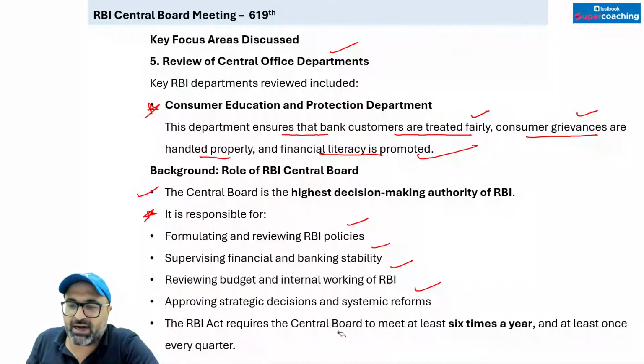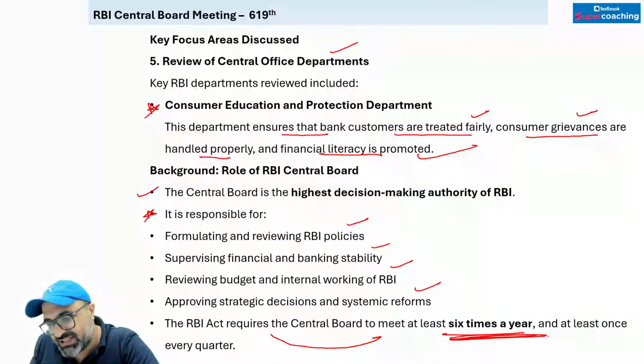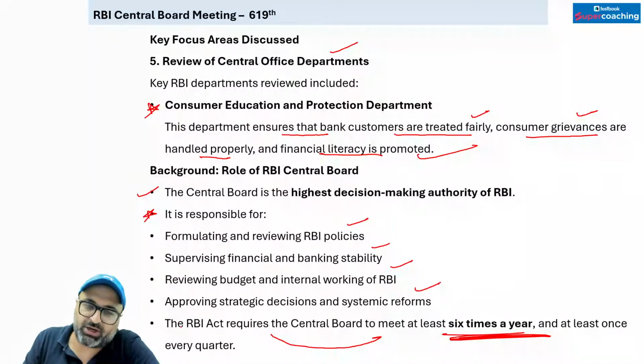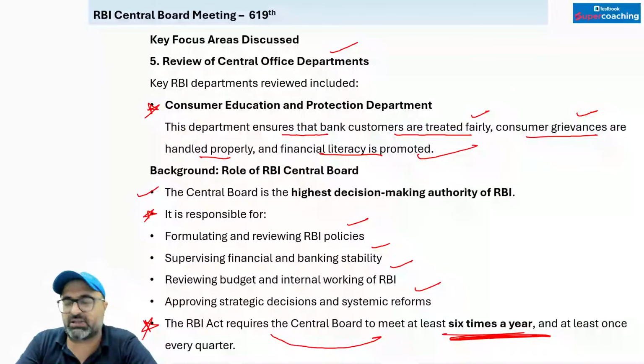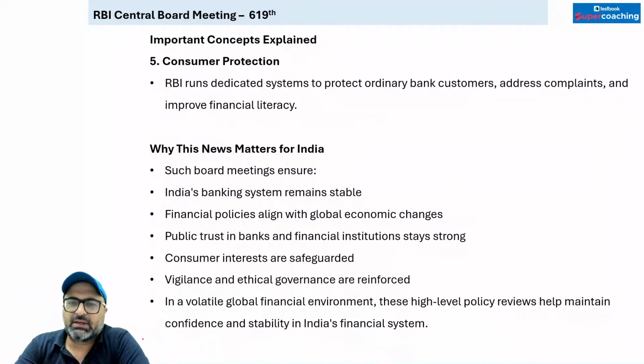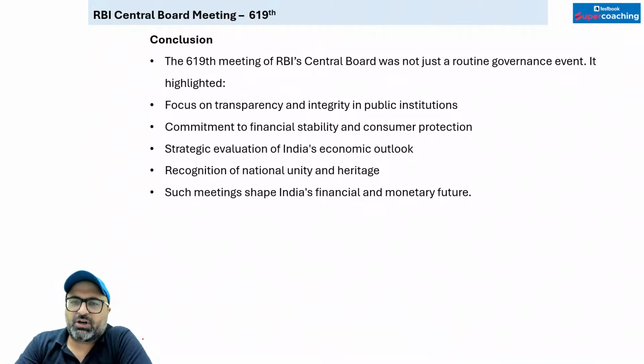Now if I talk about the RBI Act, it requires the central board to meet at least 6 times in a year and at least once in a quarter. This point is important. The Central Board of Directors of the RBI should meet at least 6 times in a year and at least once in a quarter. I hope now it is clear. Nothing more is important. I added some important terms, you can read them. Let's go straight to the questions.